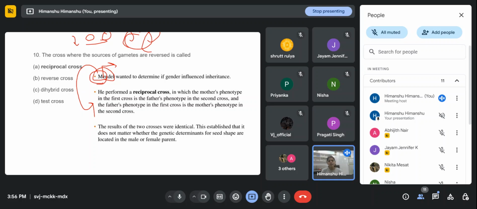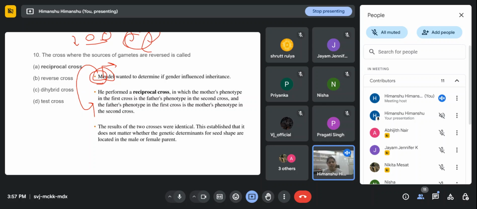In one season he harvested all the seeds and analyzed them, separating the wrinkled seeds from the round seeds, and analyzed all the data sheets. In the next season, all the plants were tall, so he very beautifully observed all these traits.